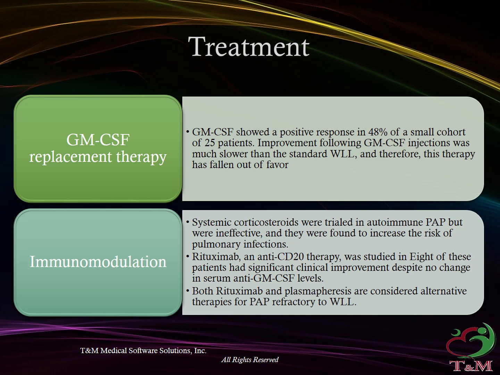Immunomodulation. Systemic corticosteroids were trialed in autoimmune PAP but were ineffective, and they were found to increase the risk of pulmonary infections. Rituximab, an anti-CD20 therapy, was studied, and 8 of these patients had significant clinical improvement despite no change in serum anti-GM-CSF levels. Both rituximab and plasmapheresis are considered alternative therapies for PAP refractory to WLL.